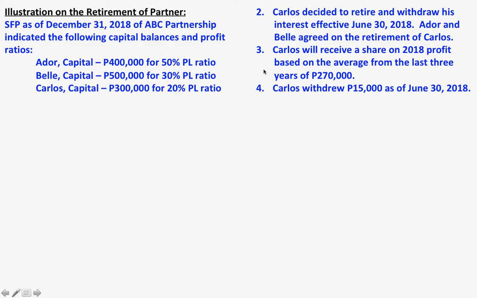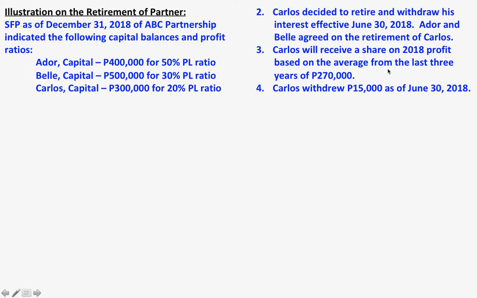The third information is that Carlos will receive a share on 2018 profit based on the average from the last 3 years of 270,000. Because in this situation, the year 2018 has not been completed yet, so there was no final income statement to determine the actual profit for that particular year.